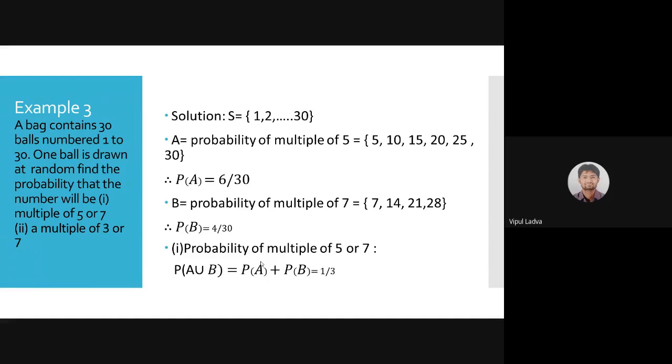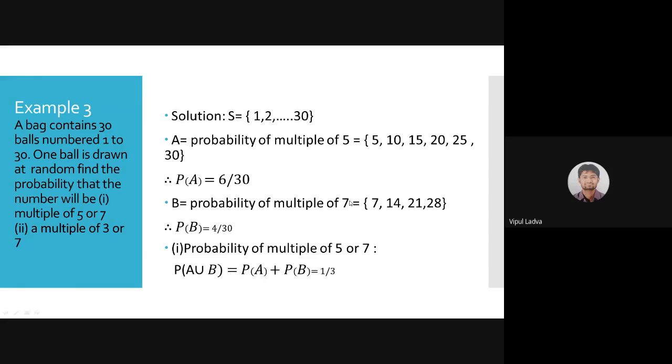But this is not what we are looking for. We are not looking for P of A. This is just the probability of getting a ball with a multiple of 5. This is not the question. The question is multiple of 5 or 7. So the probability of getting a ball which is a multiple of 5 will be 6 by 30.